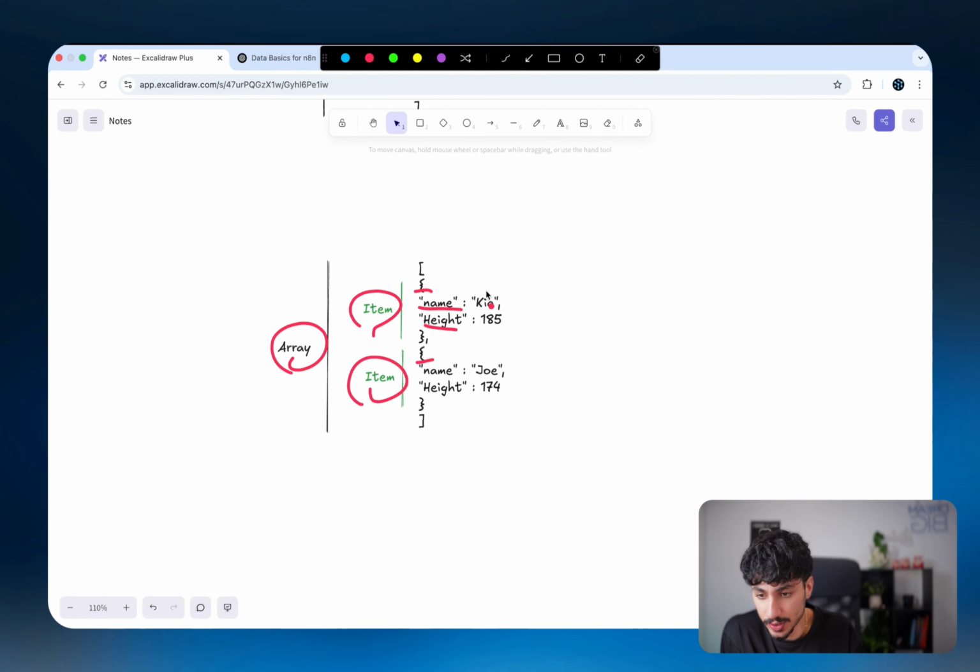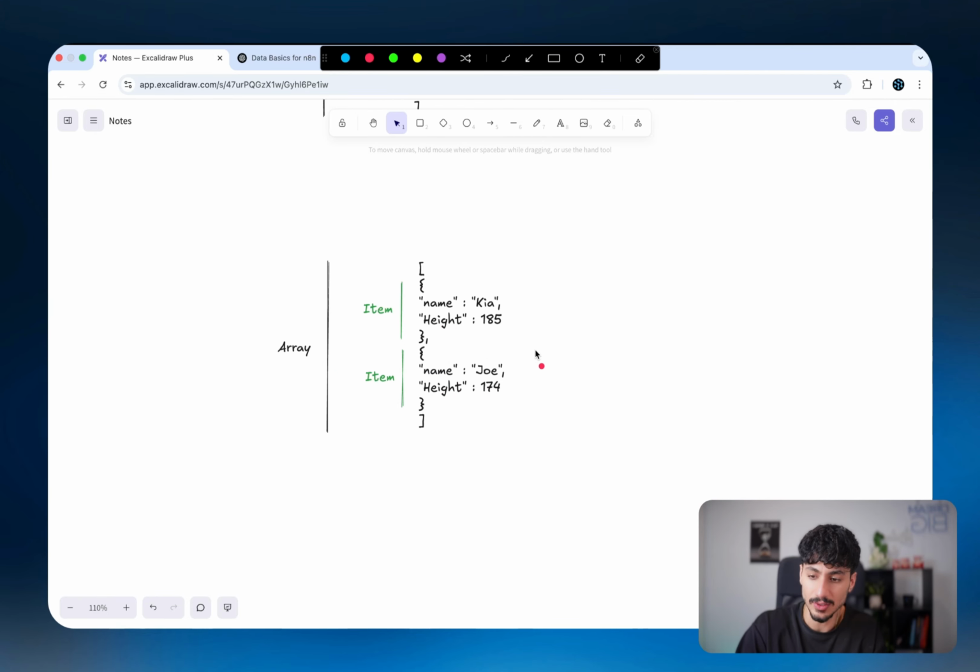Name is a string. This one is Kia. This one, the height is 185. And in the second object, we have the same exact type because the keys have the same name and the data type is exactly the same, but the actual values associated with the 2 key value pairs inside these objects are different. And so these 2 objects, as you can see, are representing different instances of that object type, but they are of the same object type.